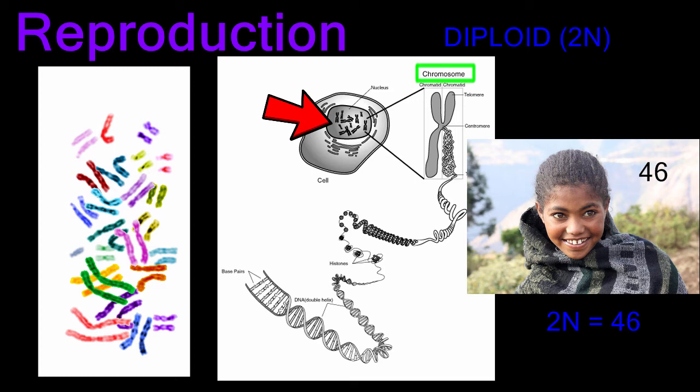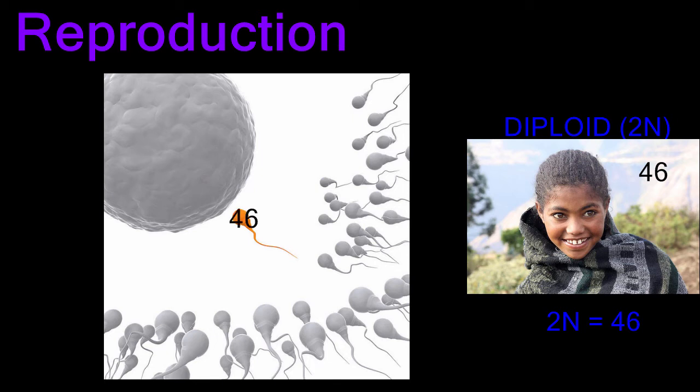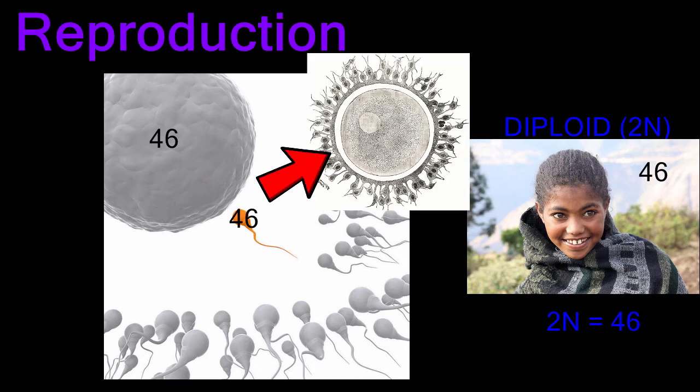It is important during sexual reproduction that the organisms maintain the correct number of chromosomes. If a man were to package all 46 of his chromosomes into each of his sperm, and a woman packaged all 46 of her chromosomes into her egg, then when the egg and sperm fused during fertilization, the resulting cell, called a zygote, would have 92 chromosomes, twice the amount of chromosomes it should have. The generation after that would have 184 chromosomes, and so on. With each generation, the diploid number in humans would double.